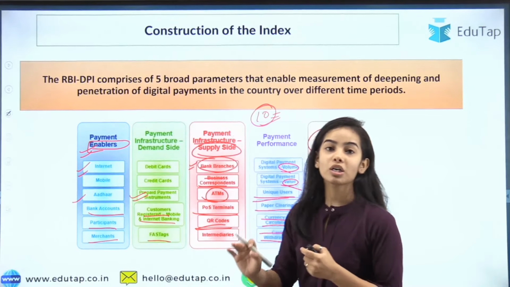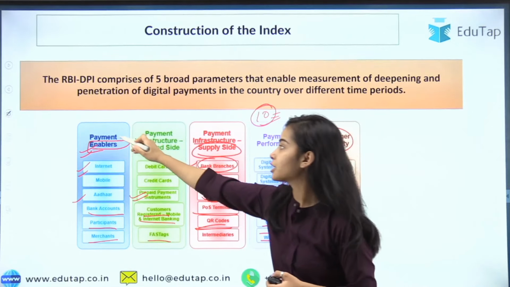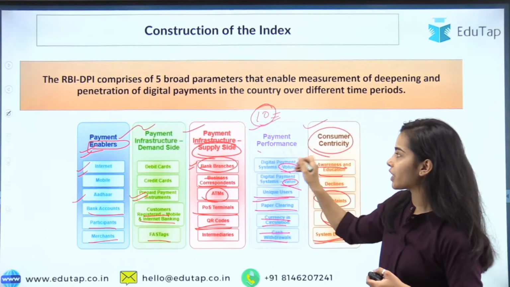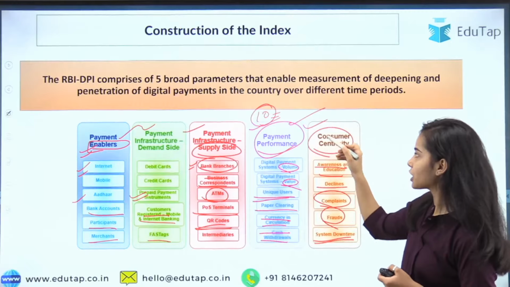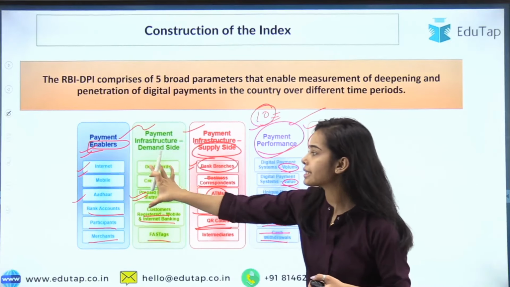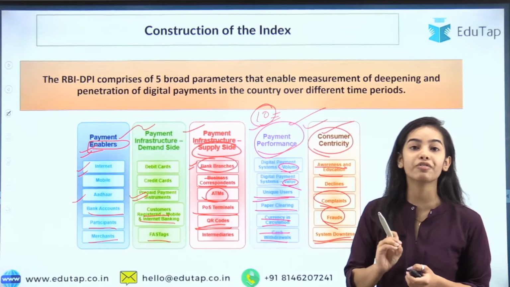So these were the 5 broad parameters, and the most weightage is given to payment performance, while the least weightage is given to consumer centricity. These are the sub-parameters. I hope you have understood it very well.